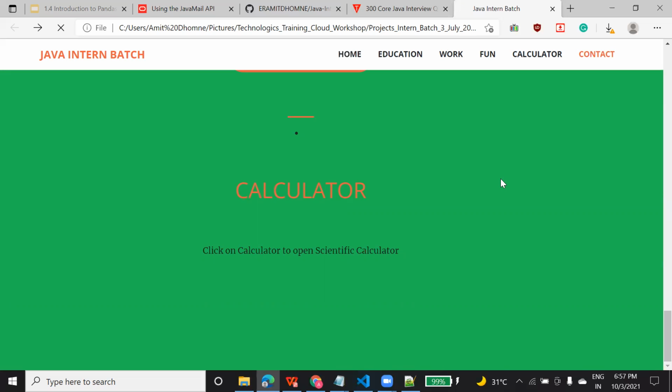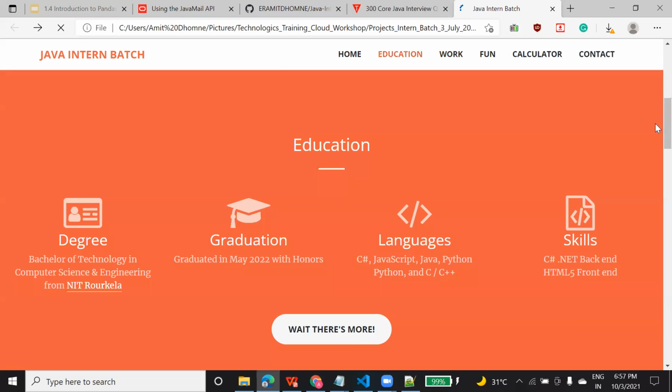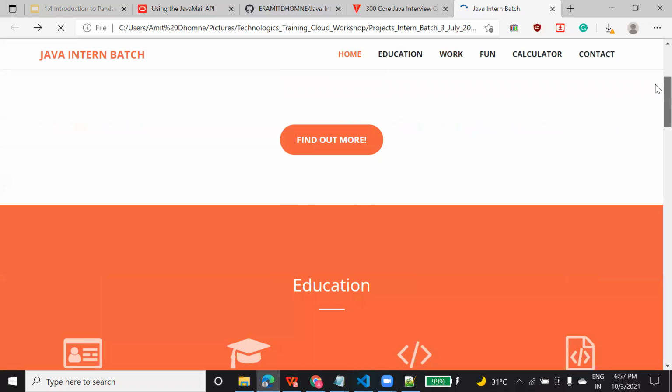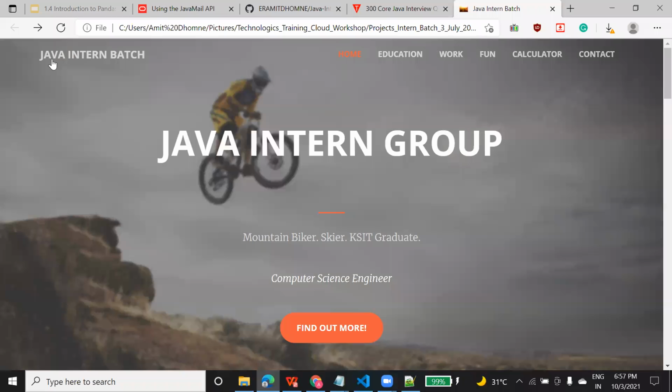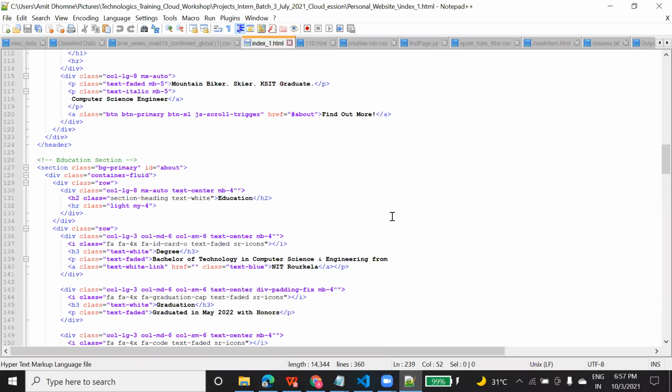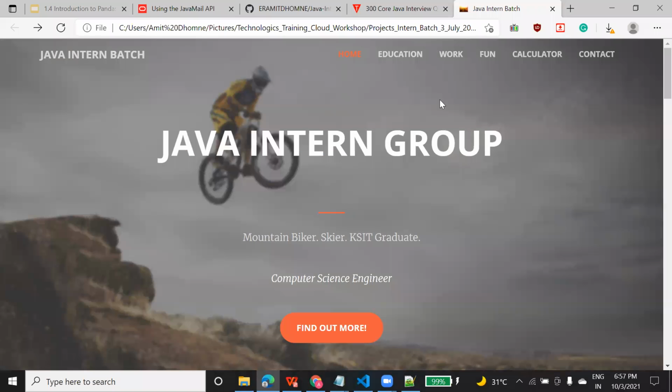Now, everyone, even if you select the same project, the content will be different. What content will be different? Your name. In place of here, you can give your name. Earlier, my name was there. How can you change your name here? You can change your name here from the code. You can change your content, and it will be different for everyone. I've explained in the code how you can make changes. So based on your requirement, you can make it. So it will be different for everyone.